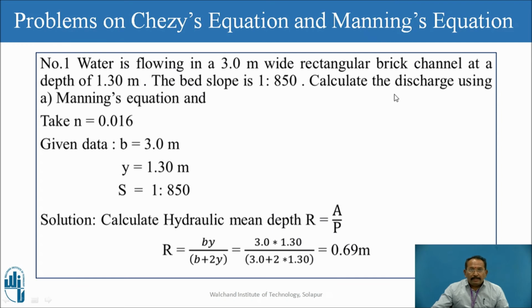So it's a rectangular brick channel at a depth of 1.3 meter. The bed slope is 1 in 850. Now we have to calculate the discharge by using Manning's equation, and take N as 0.016. First of all, as per our procedure, you have to write the data given in the problem: width, depth, slope.